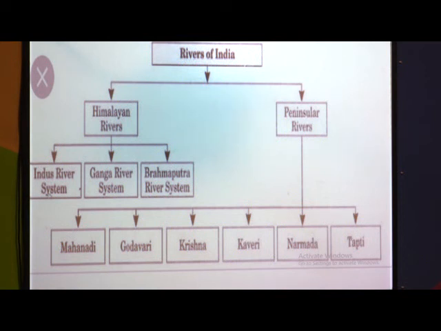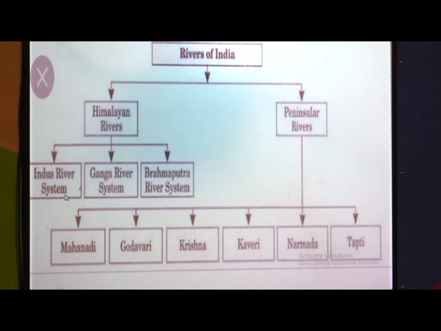Himalayan rivers are important because they are totally perennial, but Peninsula rivers are seasonal. The length of Himalayan rivers is more, and Peninsula rivers are short compared to them. Himalayan rivers have lots of tributaries, but Peninsula rivers do not have as many.